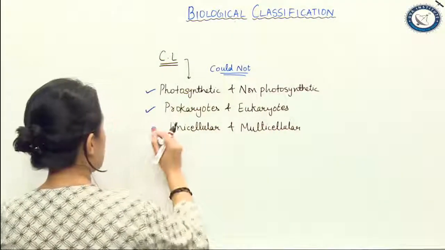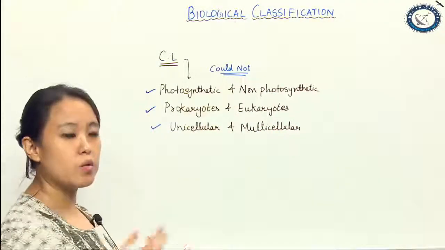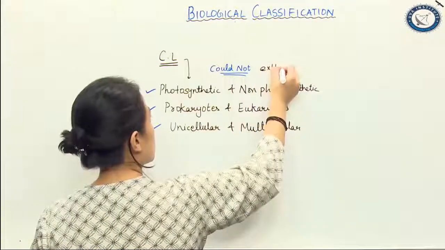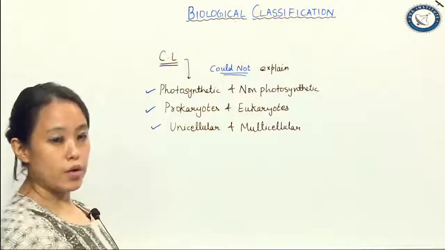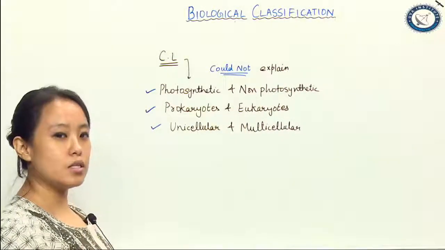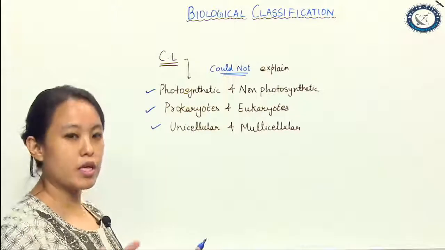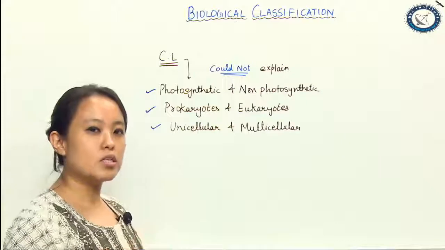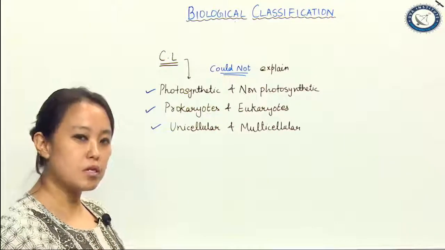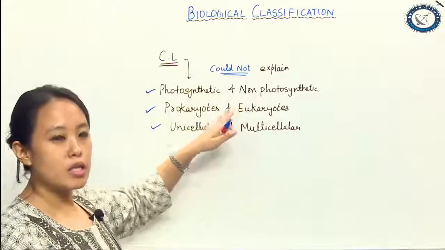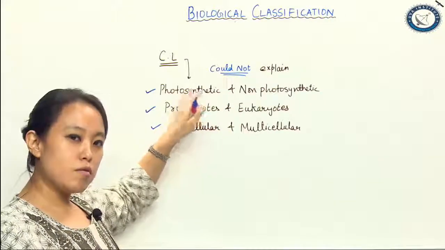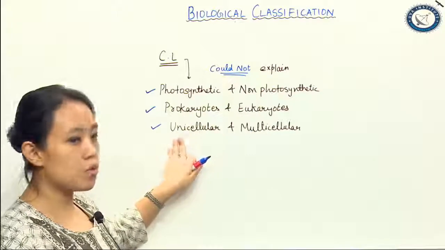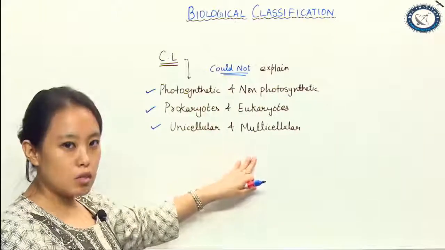These were the drawbacks in his two kingdom classification because he could not explain them. Again, Carolus Linnaeus gave the two kingdom classification. He observed certain features and, on that basis, gave certain criteria to identify them. But he was not able to explain these three features: photosynthetic and non-photosynthetic, prokaryotes and eukaryotes, and most importantly, unicellulars and multicellulars.